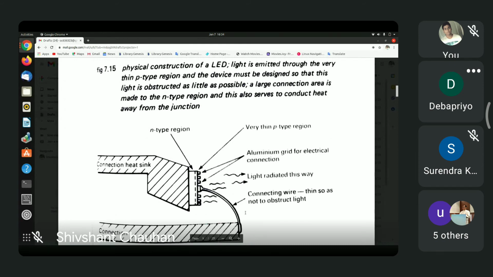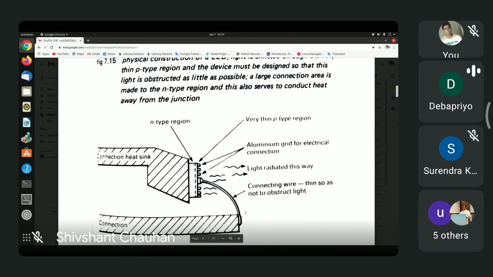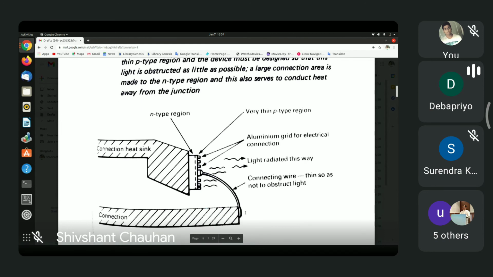kind of structure. This whole thing is enclosed within a bulb. It may be a glass bulb or it may be a plastic casing, but the whole thing is encased in a casing so that the materials do not get damaged by exposure to air. So you see the N-type region, which is a thick region, and the very thin P-type region, which is the region to the right of the dashed line.